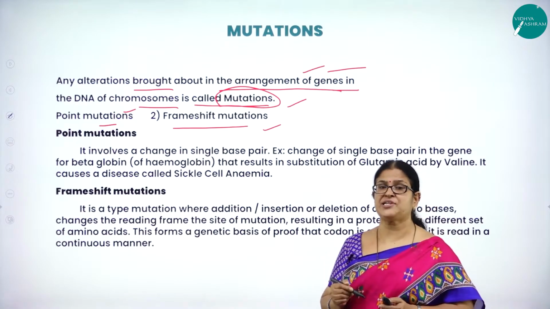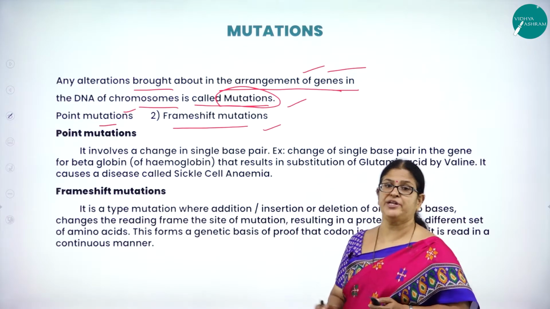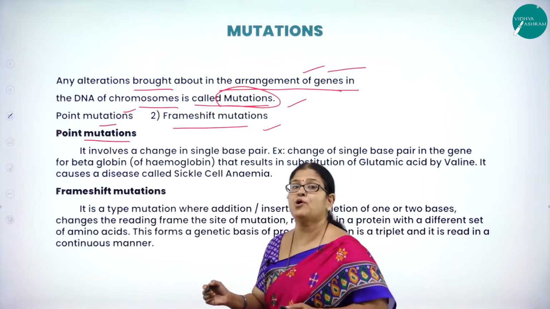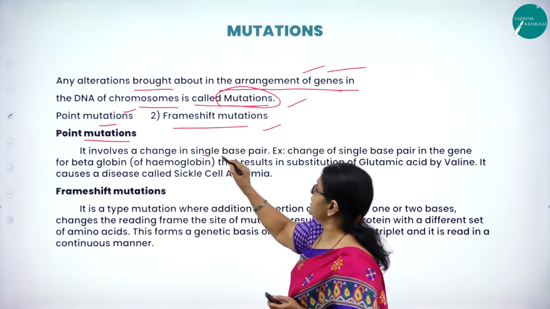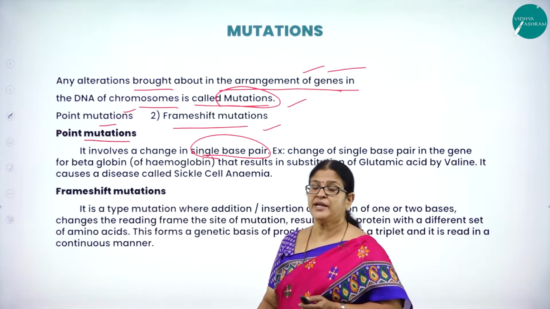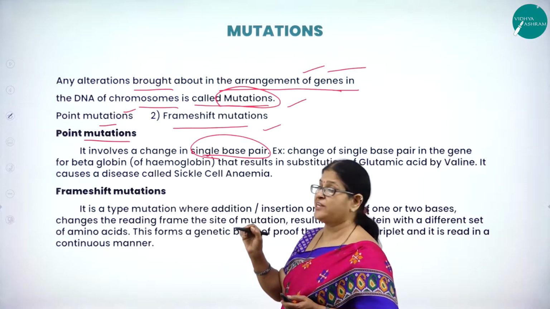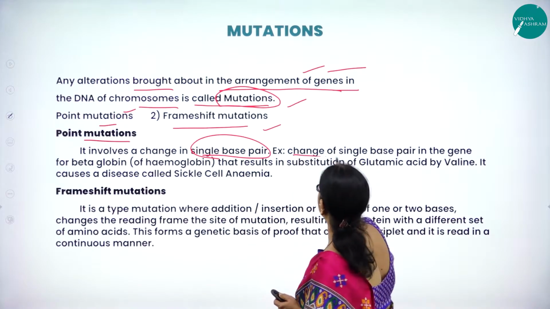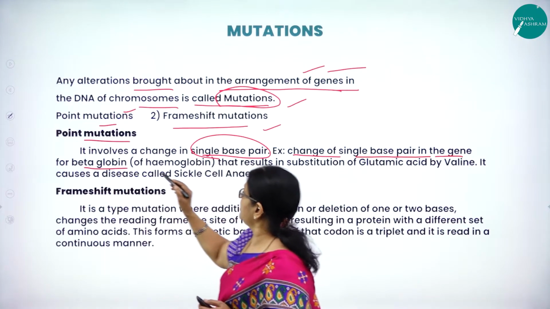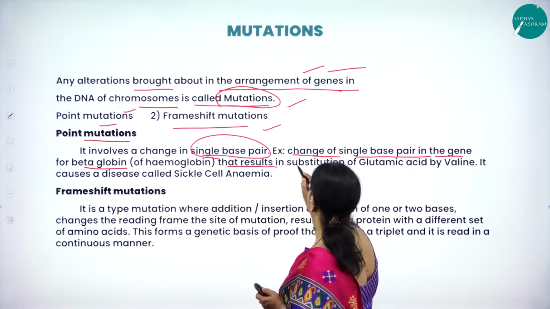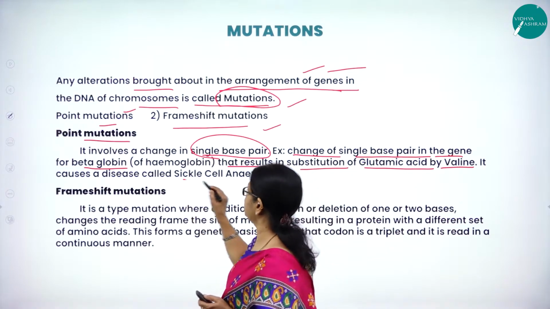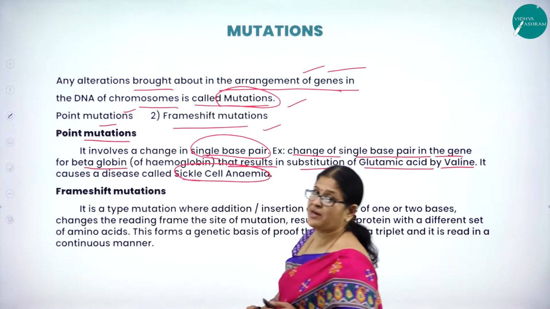Now let us understand the difference between the point mutation and the frame shift mutation. The very word itself will tell you. Point mutation involves a change in a single base pair. For example, change of a single base pair in the gene for beta globin that results in the substitution of glutamic acid by valine. It causes a disease called sickle cell anemia.